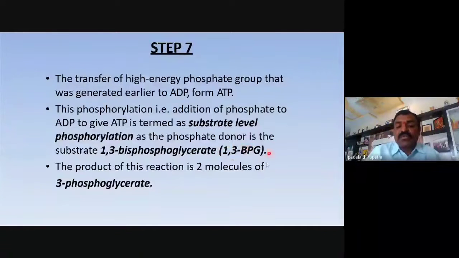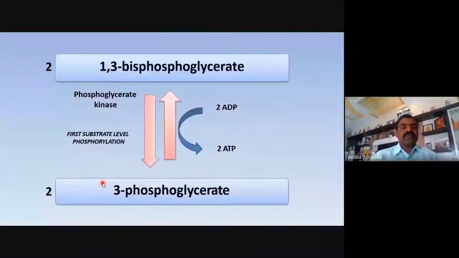In this reaction, 2 moles of 1,3-bisphosphoglycerate are going to be converted into 3-phosphoglycerate. Here, this is the 7th step. 1,3-bisphosphoglycerate is going to form 3-phosphoglycerate.